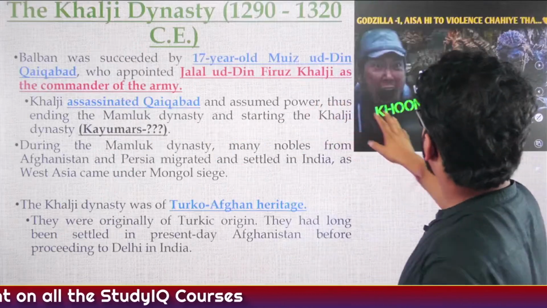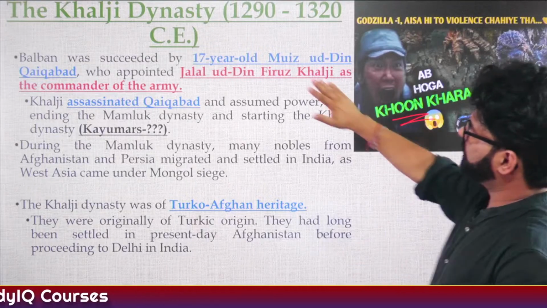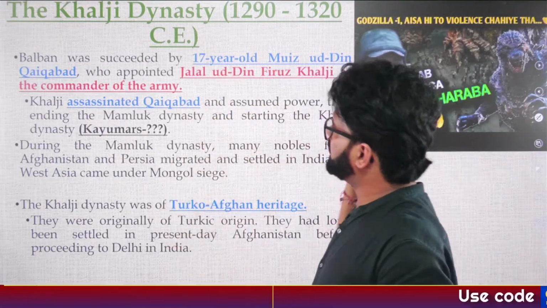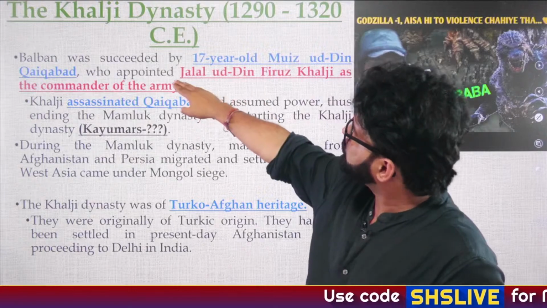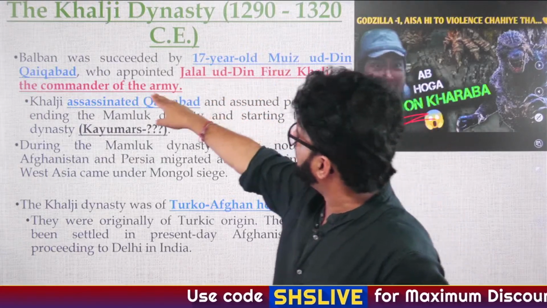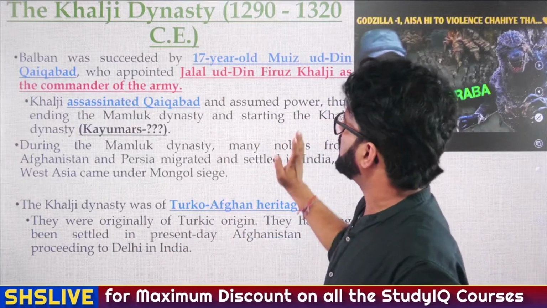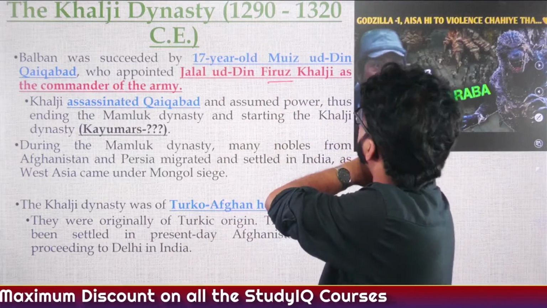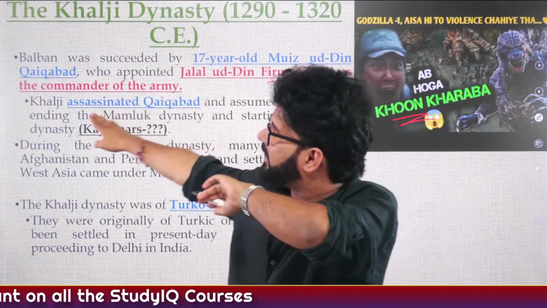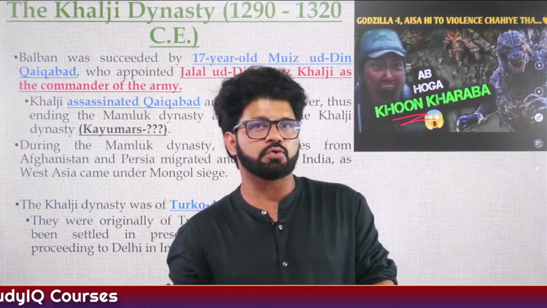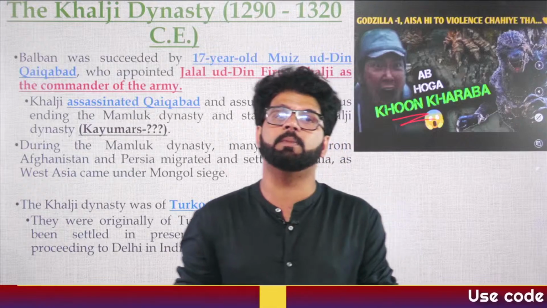So now you will see some bloodshed. When the Khalji dynasty was getting established, there was some bloodshed, and that's why this image is here. Balban was succeeded by 17-year-old Kaikabad, who was the son of Bughra Khan. We have talked about Bughra Khan a lot. He appointed Jalaluddin Firoz Khalji as the commander, who would later kill him. That shows what history teaches us. You cannot trust anybody.